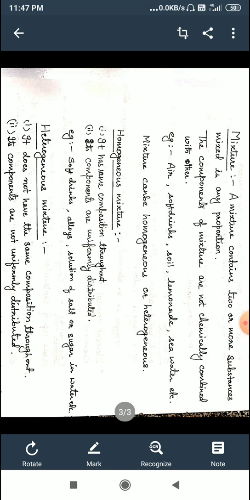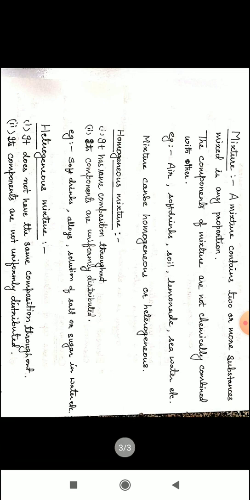In the compound, substances were mixed in a specific proportion. But in mixture, two or more substances are mixed in any proportion. Proportion is not fixed in case of mixture. The components of mixture are not chemically combined with each other. For example, air, soft drinks, soil, lemonade, seawater, etc.